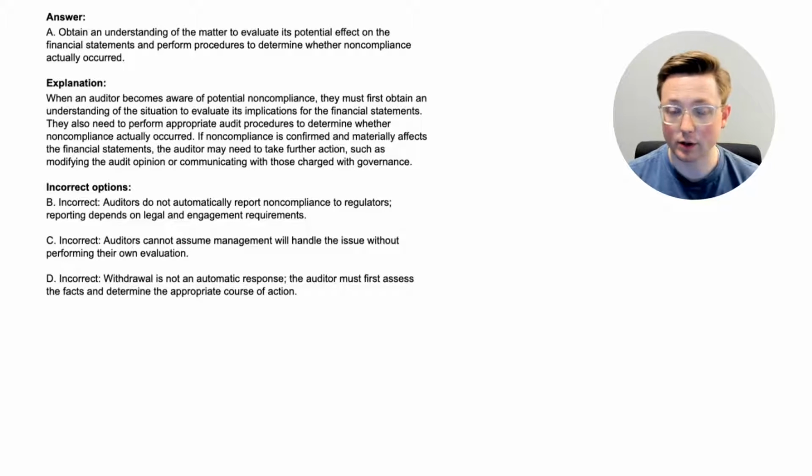Now let's talk about why the other options were incorrect. Option B was incorrect because auditors do not automatically report noncompliance to regulators. We learned that in the first question. Reporting depends on legal and engagement requirements, and if it's material. Option C, incorrect. Auditors cannot assume management will handle the issue without performing their own evaluation.